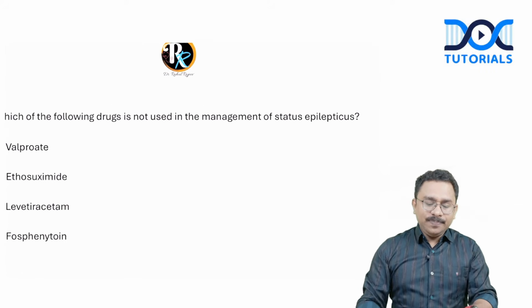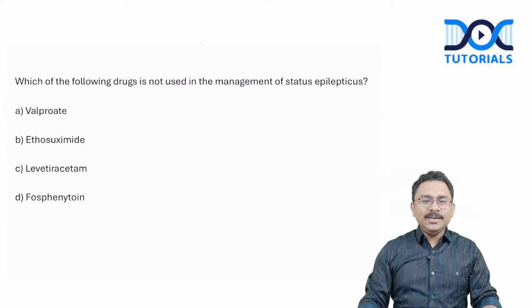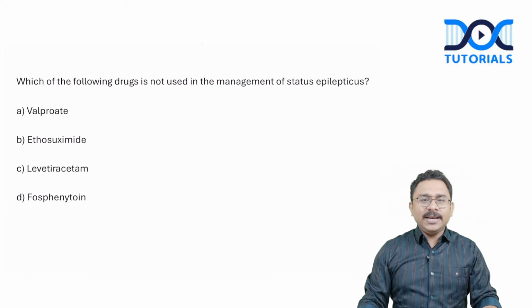Coming to the first question, a very simple question. Which of the following drugs is not used in the management of status epilepticus? Status epilepticus is always an important topic for both INICET and NEET PG. Out of the options given, valproate, levetiracetam and fosphenytoin are drugs which can be used in the management of status epilepticus.